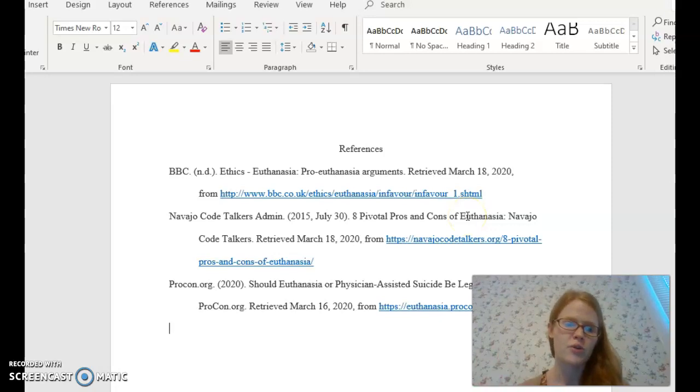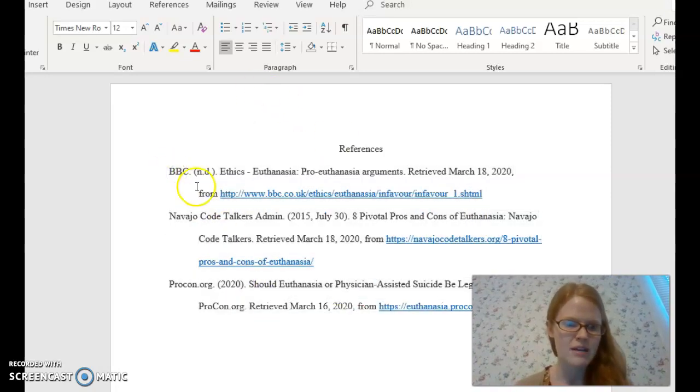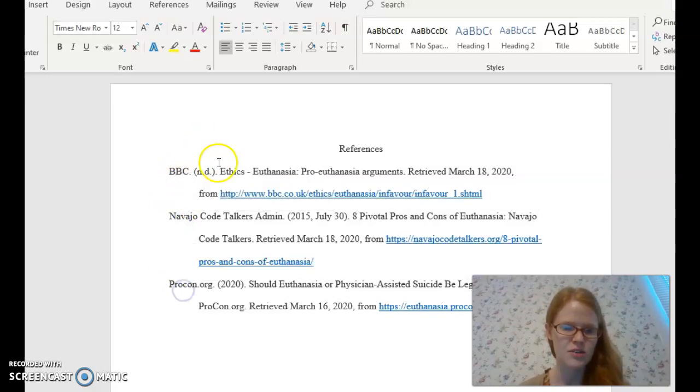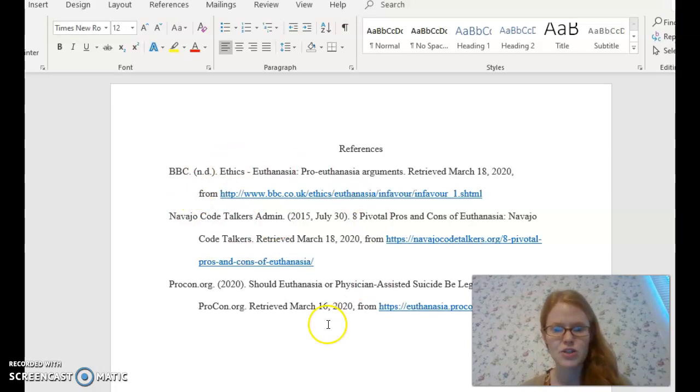And again, you're basically putting this in ABC order. So notice that B is first, N is next, and P is last. Okay, so that's an ABC order. It's also indented correctly, and I have at least 3 sources, and I just title it references. And again, you should have your title in all caps over here and your page number over here.